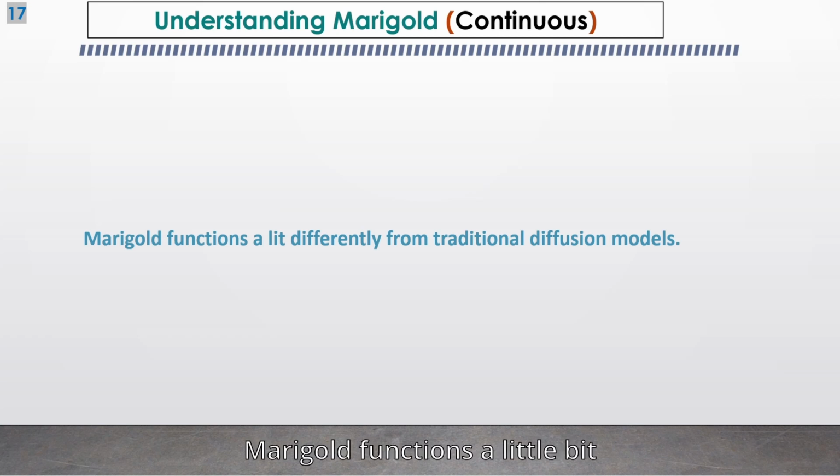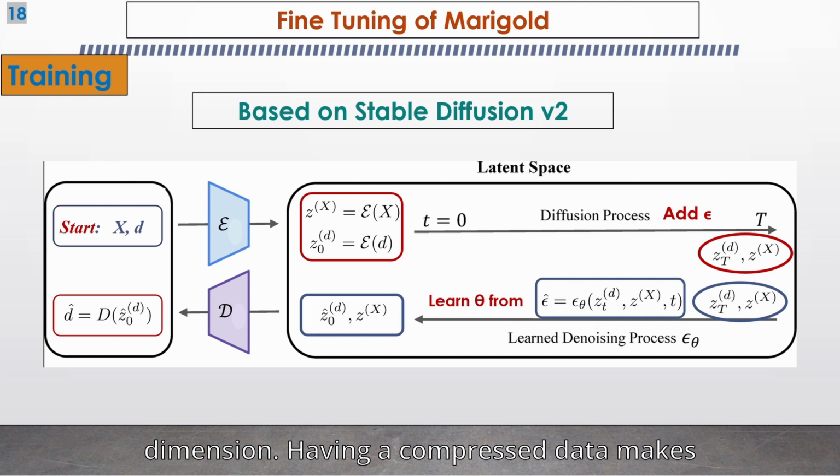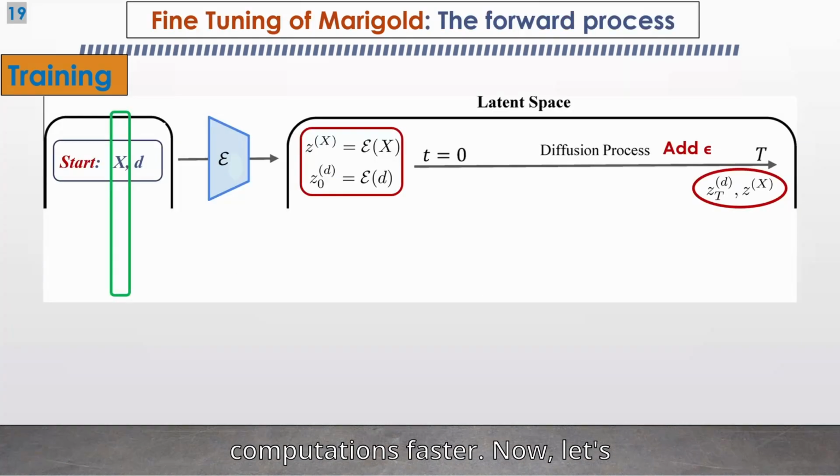Marigold functions a little bit differently from traditional diffusion models. For computational efficiency, Marigold is using a modification of the architecture of Stable Diffusion V2, where the diffusion and denoising process happen in a latent space. The latent space is like compressing the original data to obtain new data that has lower dimension. Having compressed data makes computations faster.